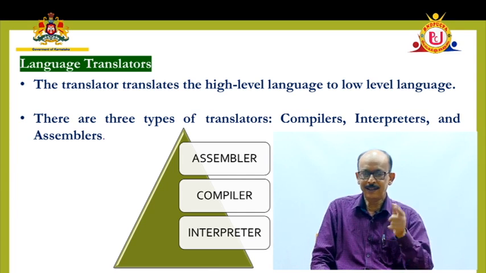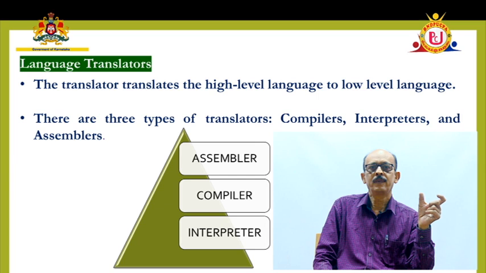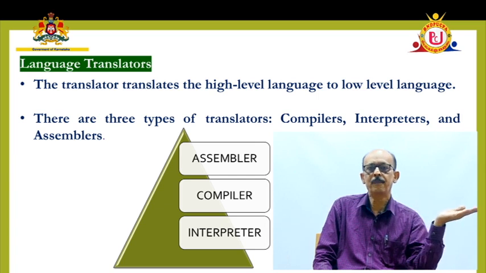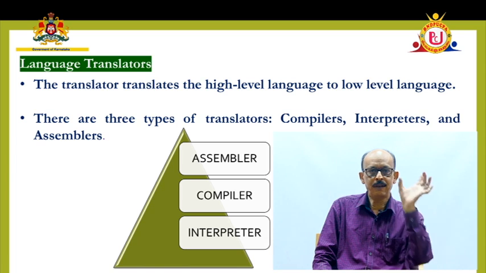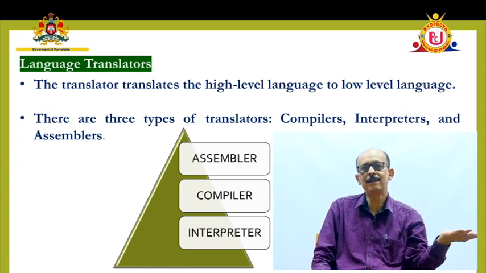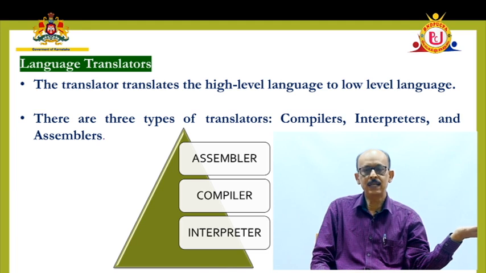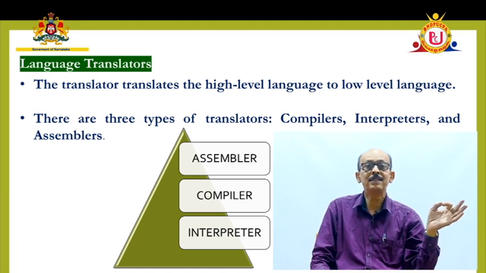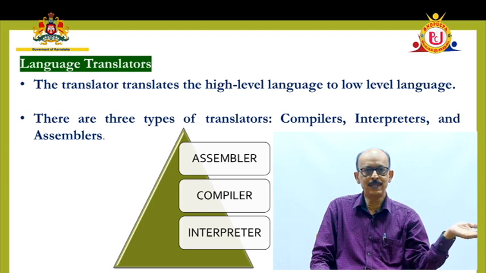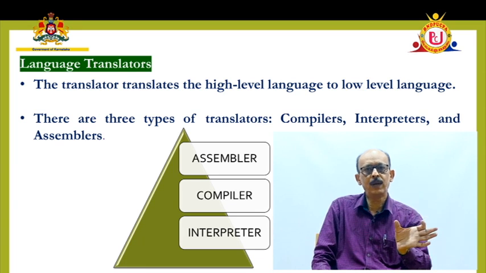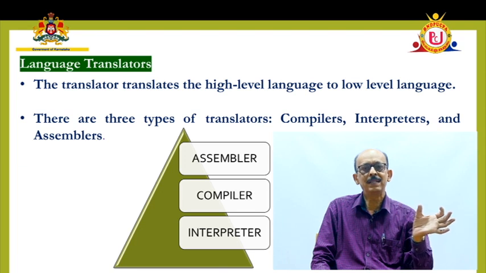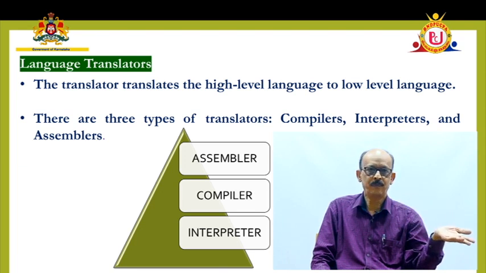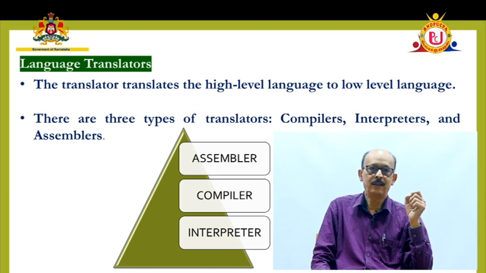Compiler translates an error-free program into machine-level language program at one stage. You have a complete program, that program will be translated automatically into the machine level language program if it is free of errors. Suppose any error is there, it cannot detect. So, error-free high-level language program can be translated into machine level language program easily by the compiler, only if it is not having any errors.